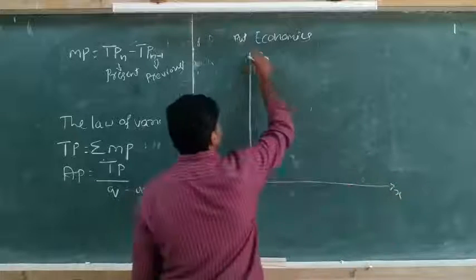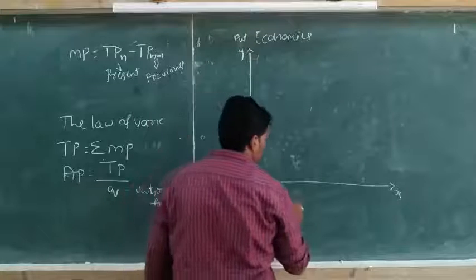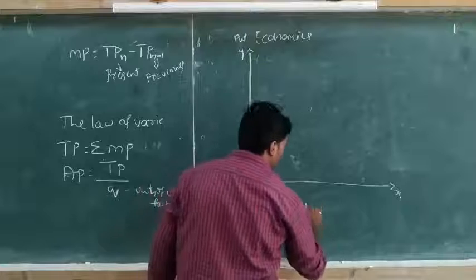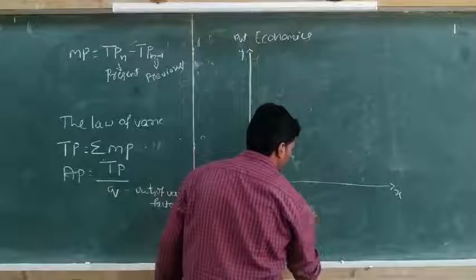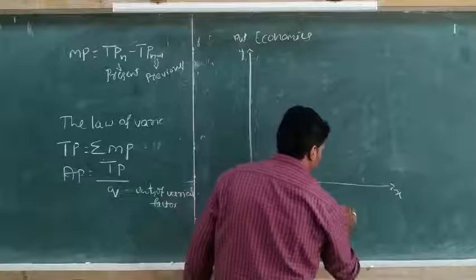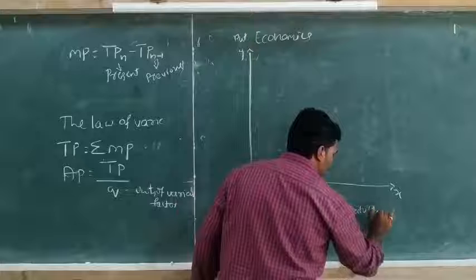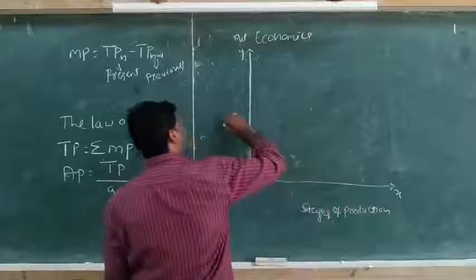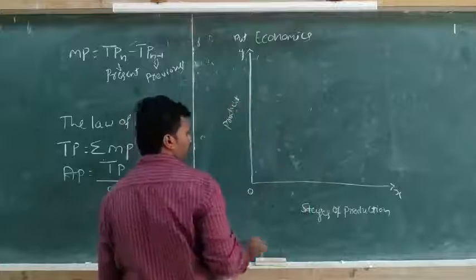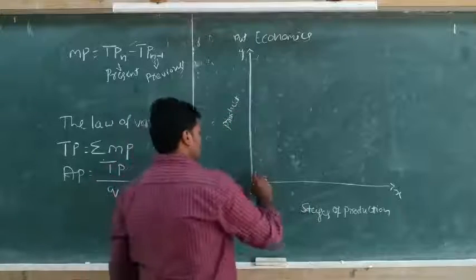This is the x-axis, this is the y-axis, this is output, that is product, stages of production. I will draw the three curves: total product, average product and marginal product.